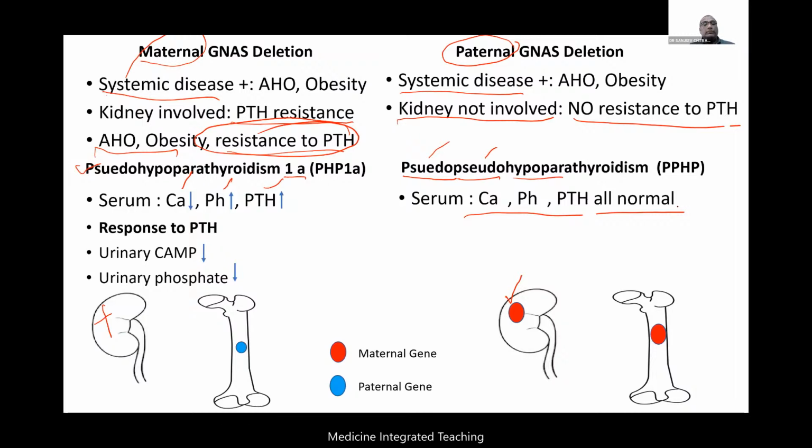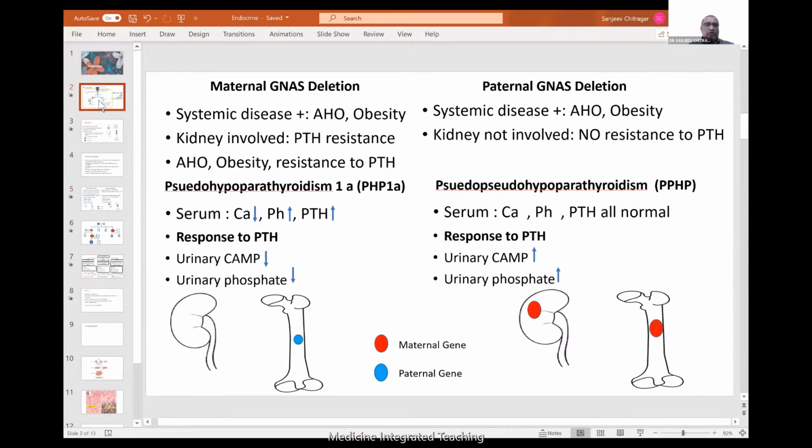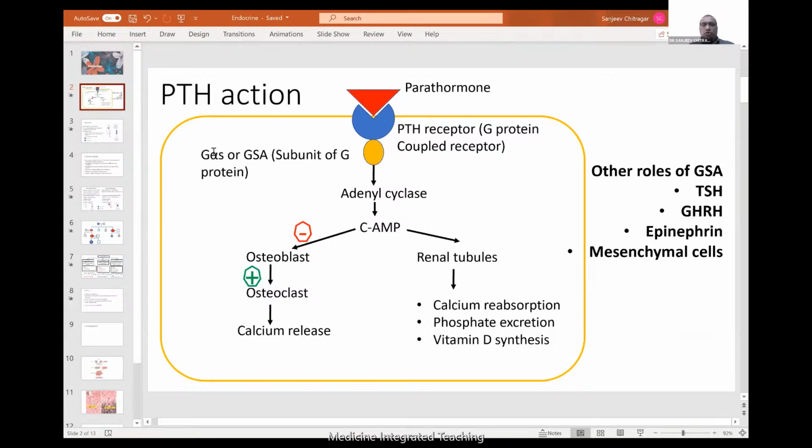Urinary phosphate will also be reduced, for a simple understanding, because cAMP will not be produced here, right? If you remember the first image that I had shown, this is the one I wanted to show you. Imagine Gs alpha is mutated. I give parathormone, it binds to the PTH receptor, but it cannot induce cAMP. If it cannot induce cAMP, there cannot be cAMP excretion in urine nor phosphate excretion in urine. This doesn't happen. That is the test done here.